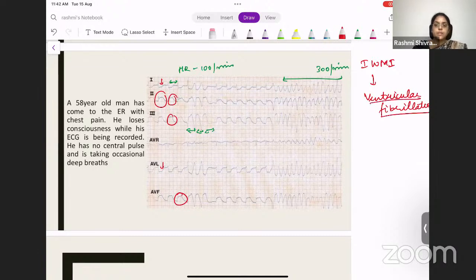So we have now seen ECGs of MI, heart rate abnormalities, wide QRS as well as narrow QRS, and atrial arrhythmias. I have discussed some of the spotter ECGs. I've tried to cover all the topics which have been included so far in the cardiology discussion. I hope you find all this useful. We'll come back with another chapter soon.